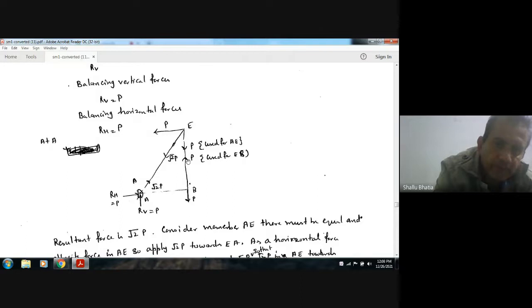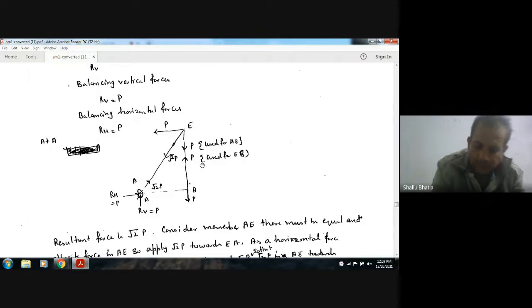Okay, here P is acting, so the reaction will also act. In member AE, the force will be P, and in this member the force will be P, that is tensile, and in this there will be tensile force. The resultant of this will be this, and there will be a compressive force.